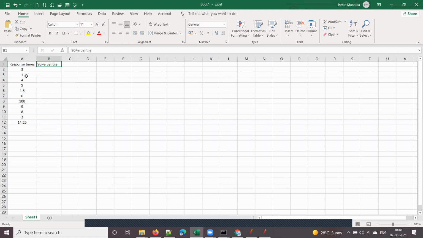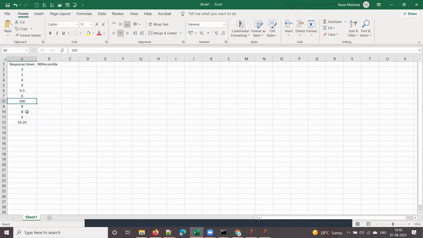Out of every 10 values, the outliers, the extreme values, will be ignored, and now your 90th percentile will become 9 seconds.